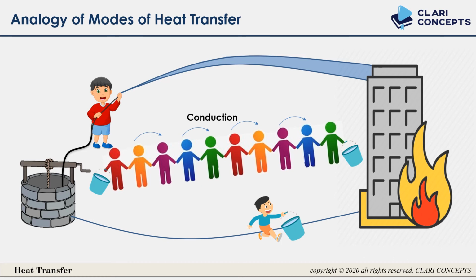Here you can see those boys, or these toons, are the molecules which are transferring the heat, and this one is convection because it is the bulk motion of fluid. It is going to the well, coming back to the building, going to the well, coming back to the building. So that is the convection current. So this is related to the convection, and that intelligent boy is using the radiation mode of heat transfer to stop the fire in that building, right? It does not require any medium. It is called radiation.